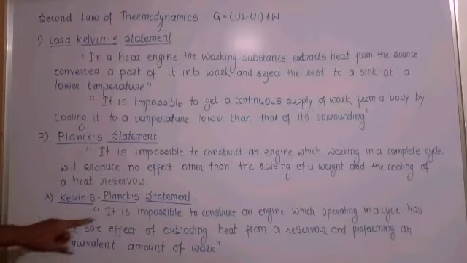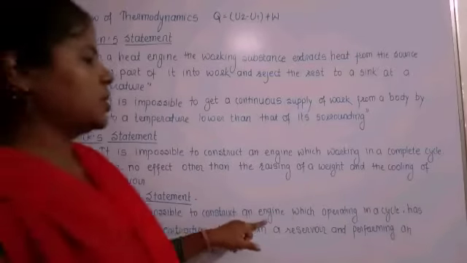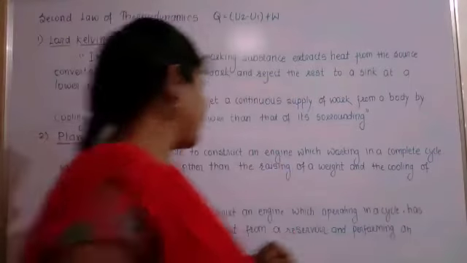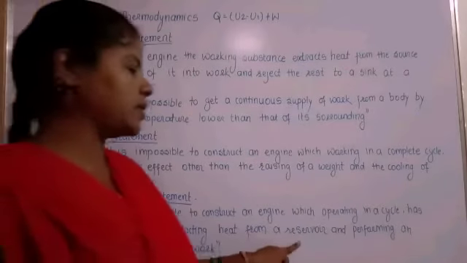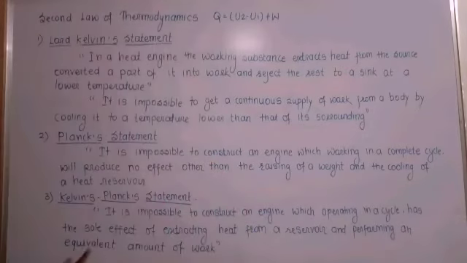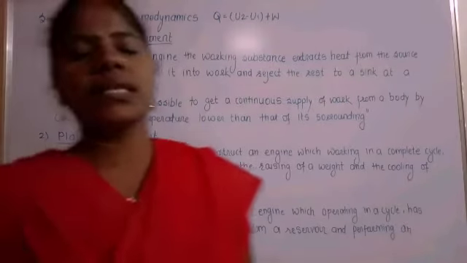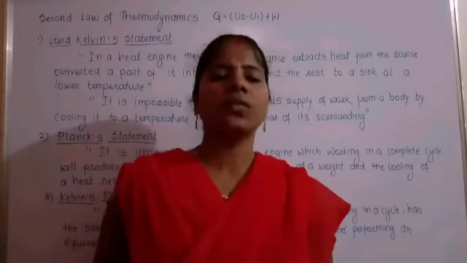It is impossible to construct an engine which, operating in a cycle, has the sole effect of extracting heat from the reservoir and performing an equivalent amount of work. That means the efficiency of any engine can never be 100%.